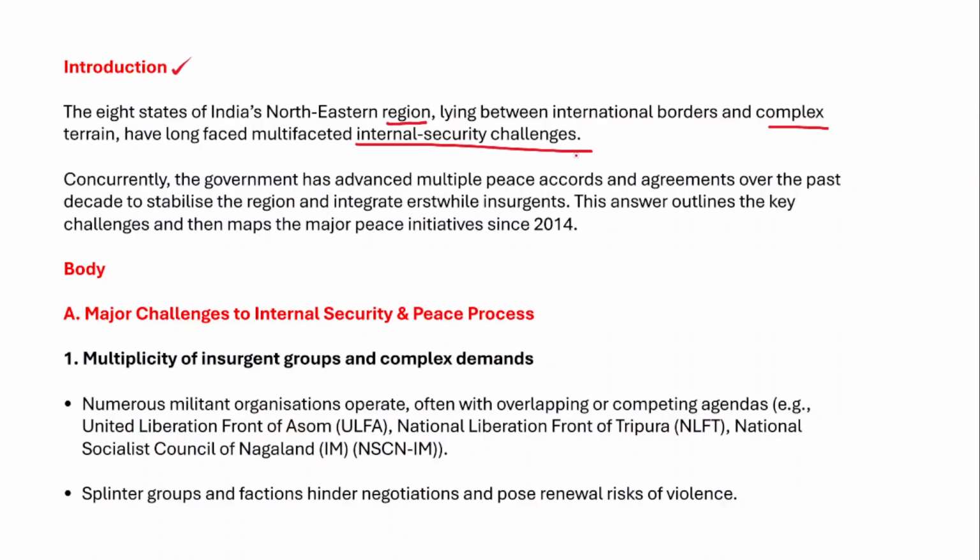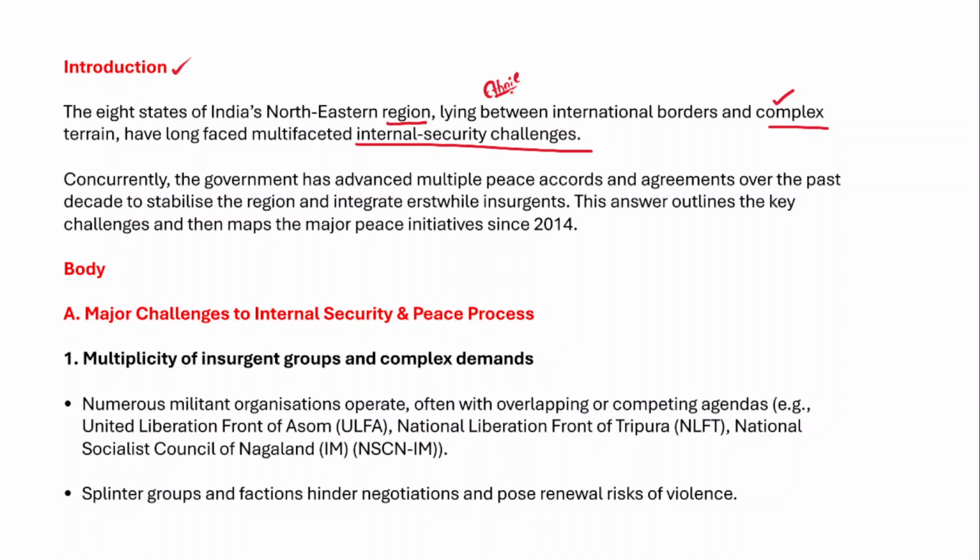Apart from that, it also has a complex, hilly, difficult terrain. Because of these reasons, and ethnic diversity is also another major factor, it has long faced multifaceted internal security challenges.